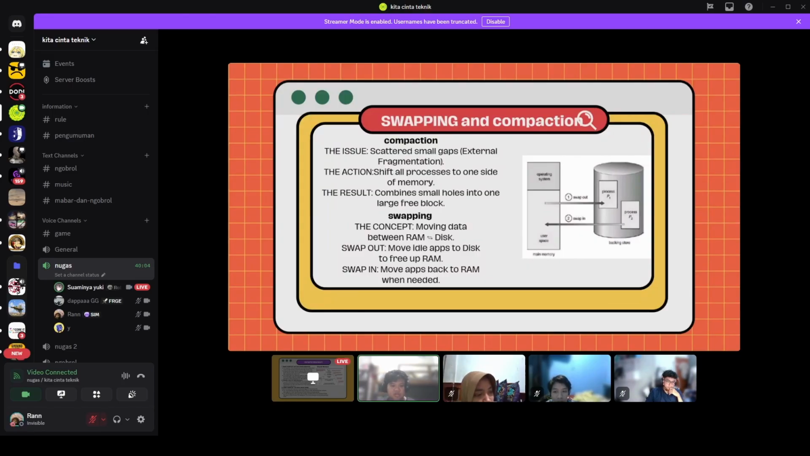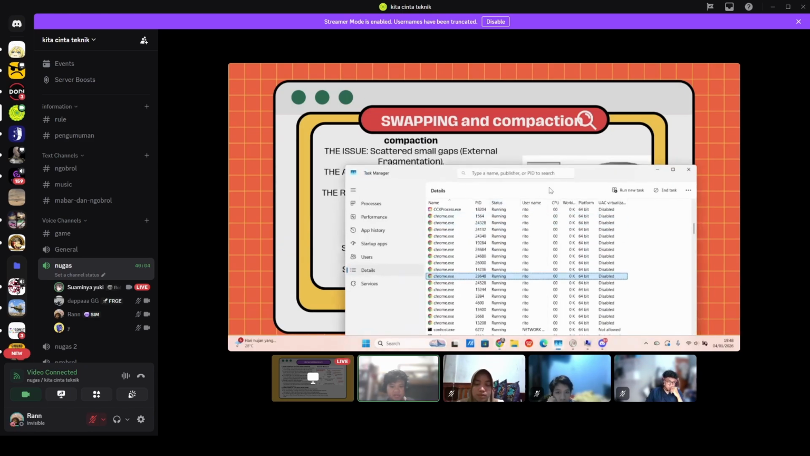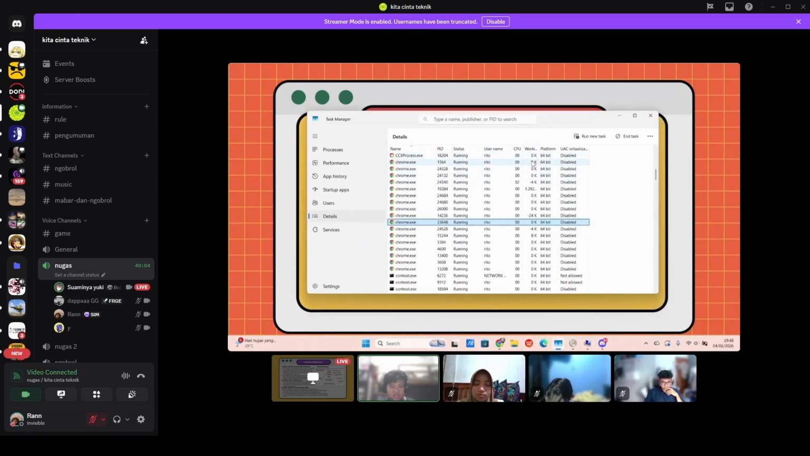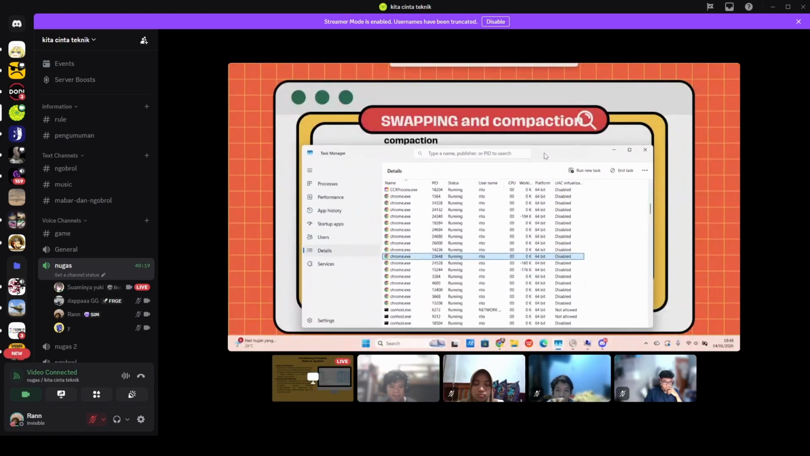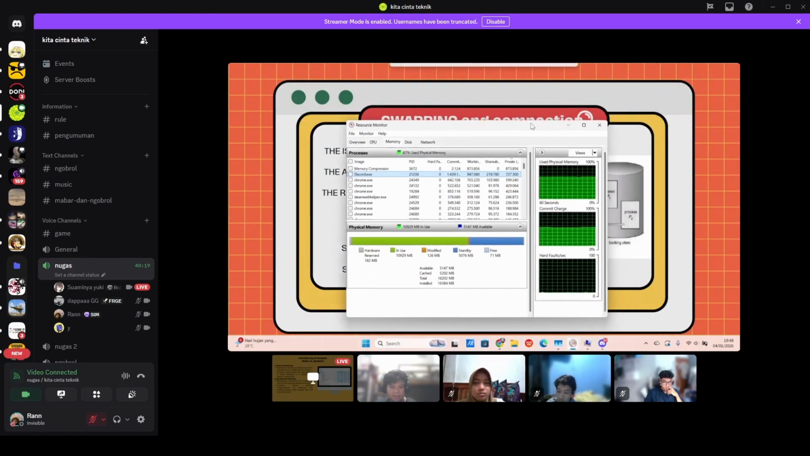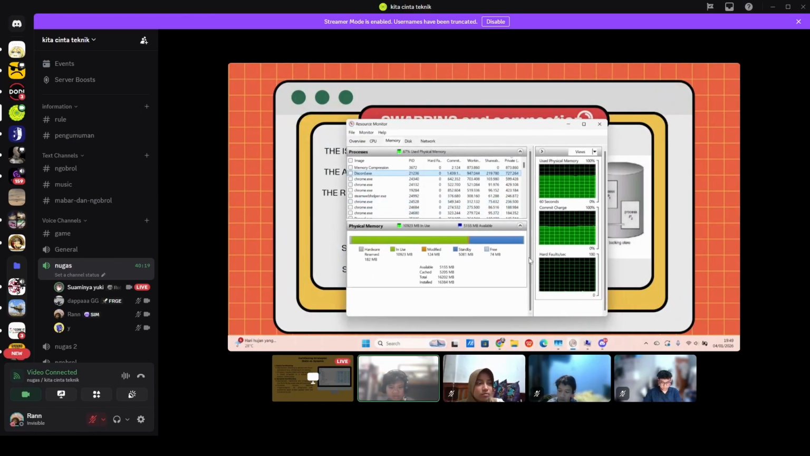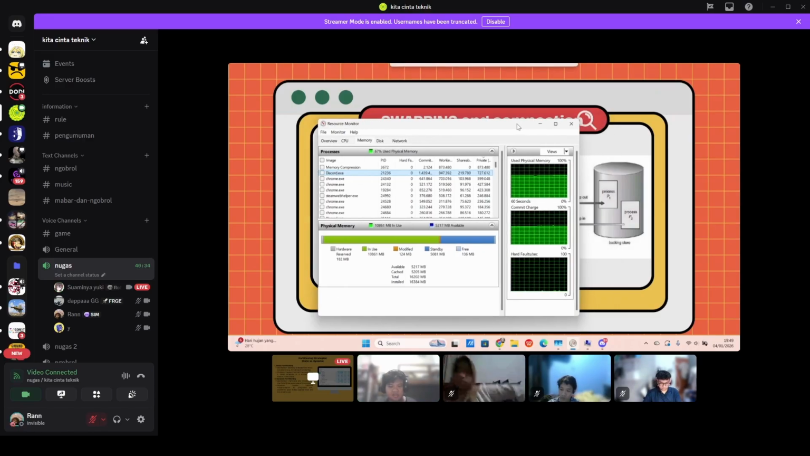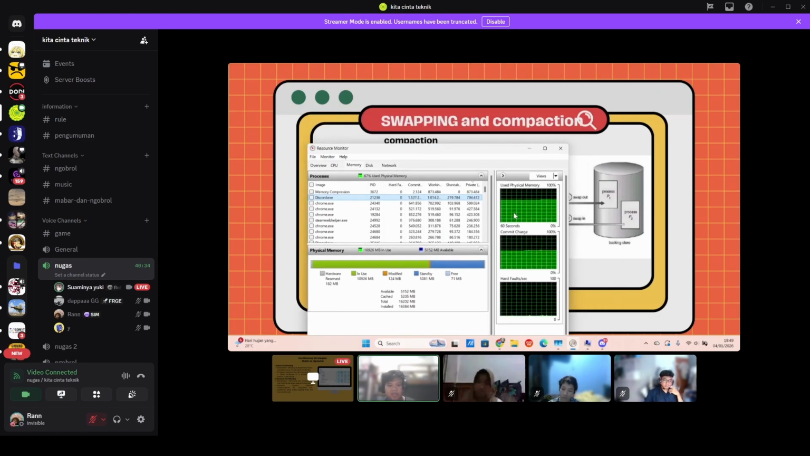So you can check swapping in Task Manager, like here. You will see the working progress in here. In here, you can check the hard disk. If the hard disk just moves to 100, it's like swapping.